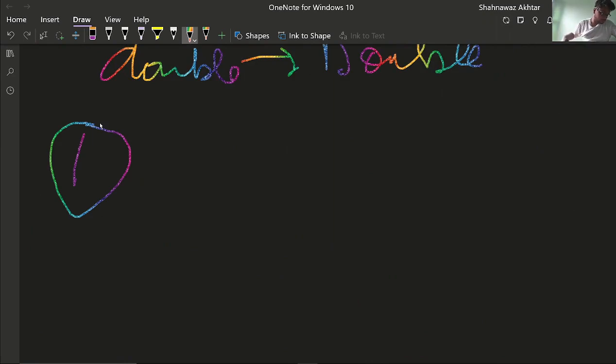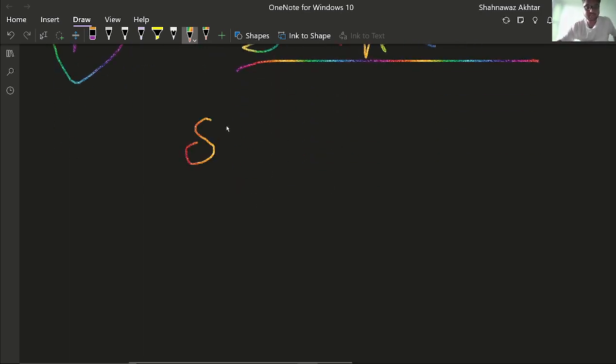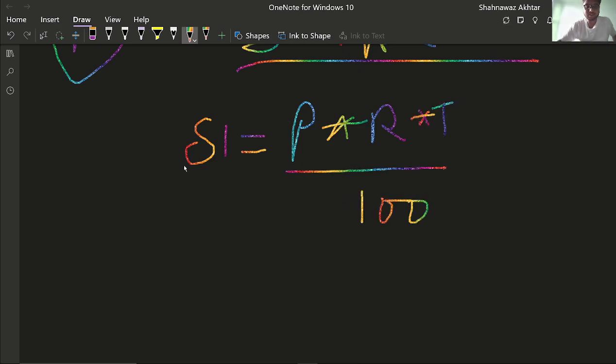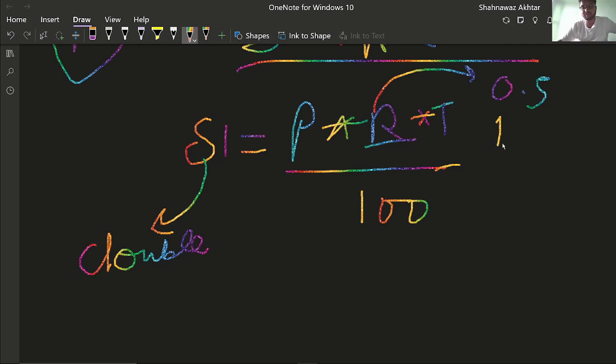What is the program? You have to take input and calculate the simple interest. So what is the formula for simple interest? SI equals principal amount times rate of interest times time, and the whole thing is divided by 100. So from here you can conclude that this can be double. Think like this, that there is a division, and the rate is also double because the rate can be fractional. So when a double value is present, this whole expression will also get converted into double.